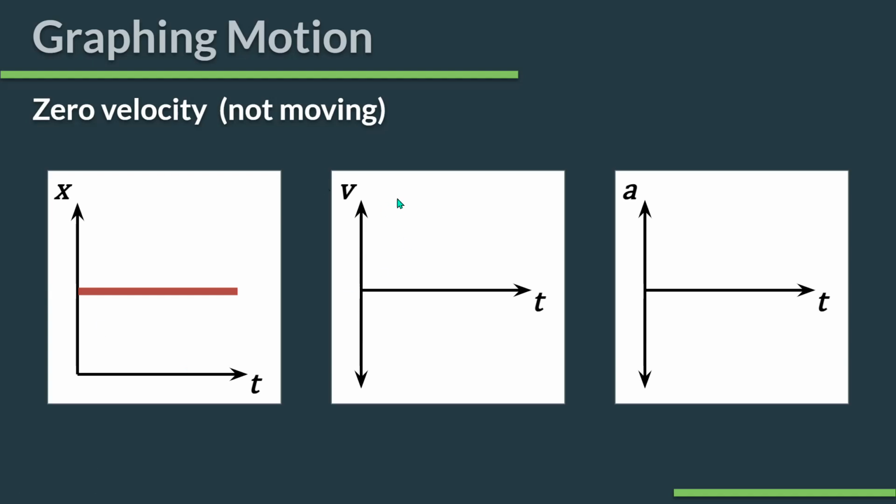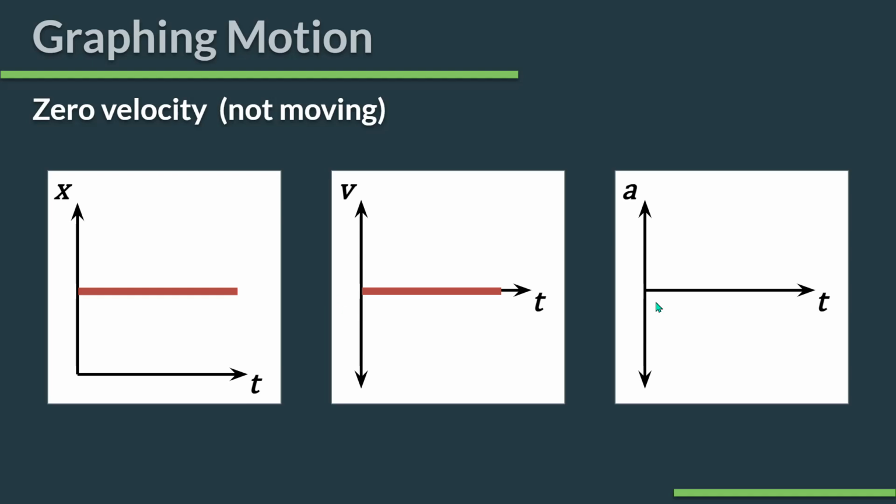My VT graph, if I have 0 velocity and I am not moving, well, guess what? My line is at 0, and it does have to be on the x-axis because otherwise it's moving, because this shows velocities. I need my velocity to be 0.